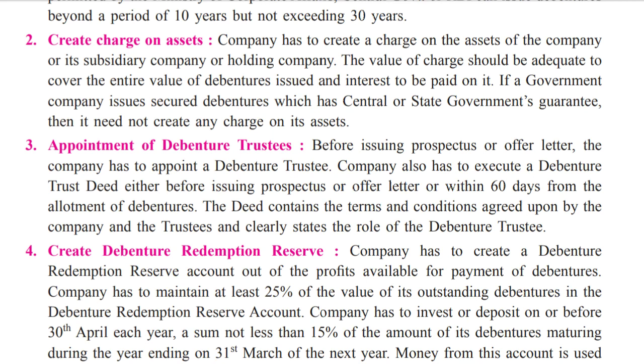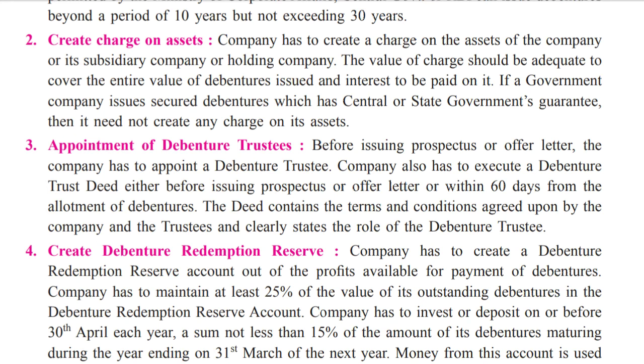If a government company issues secured debentures which have a central or state government guarantee, then it need not create any charge on its assets. There are private companies and there are government companies. Government companies issue debentures which the central and state government guarantees they will pay back.